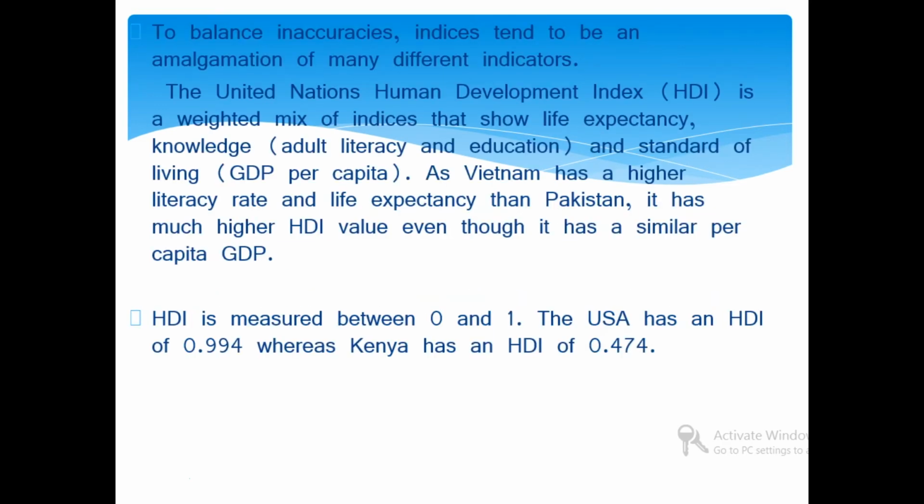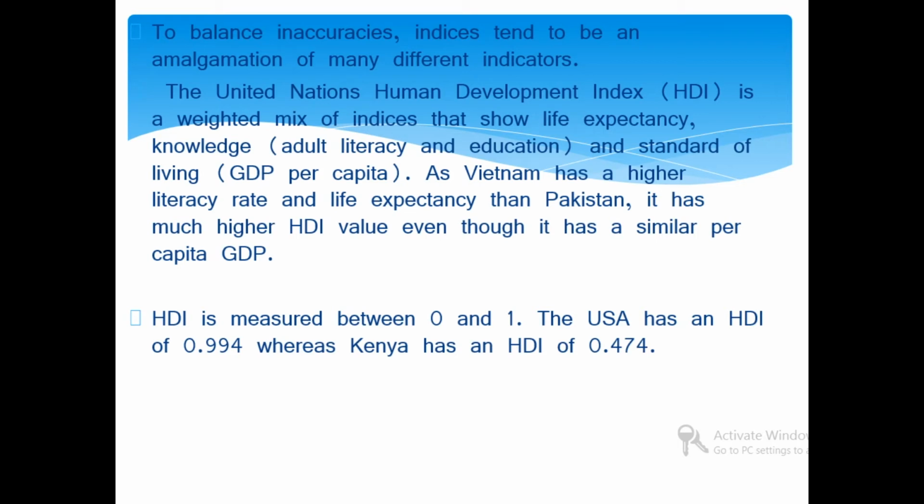To balance inequalities, indices tend to be an amalgamation of many different indicators. The United Nations Human Development Index (HDI) is a weighted mix of indices that show life expectancy, knowledge, and standard of living. As Vietnam has a higher literacy rate and life expectancy than Pakistan, it has a much higher HDI value, although it has a similar per capita GDP.